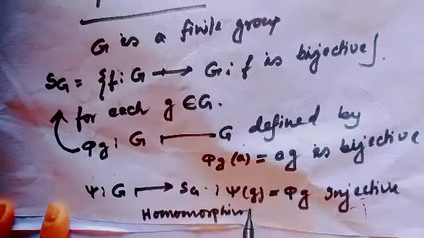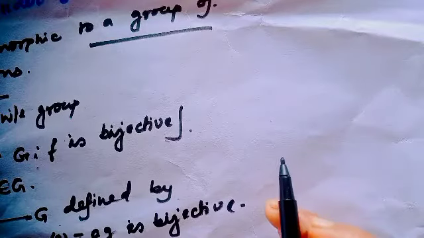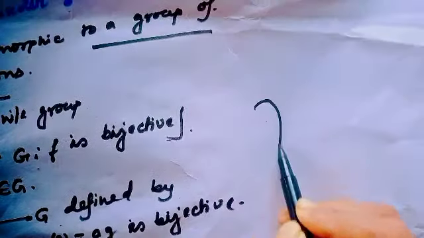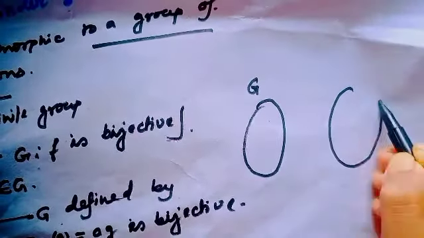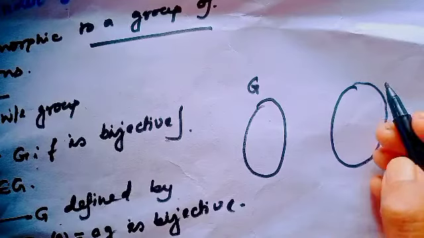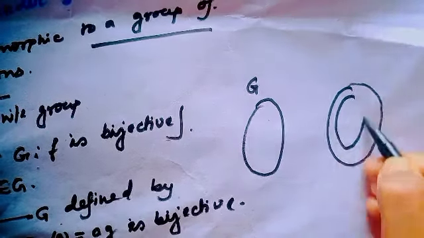Okay, well, this is the injective homomorphism. So this is the G and this is the codomain and this is the image.